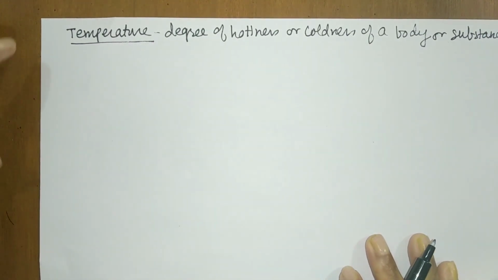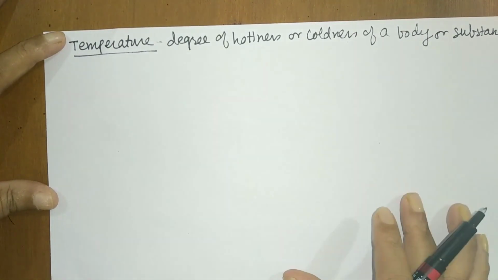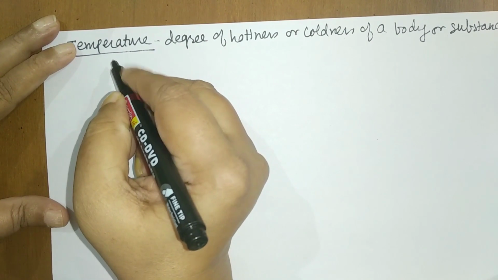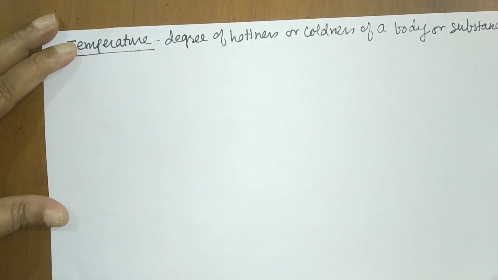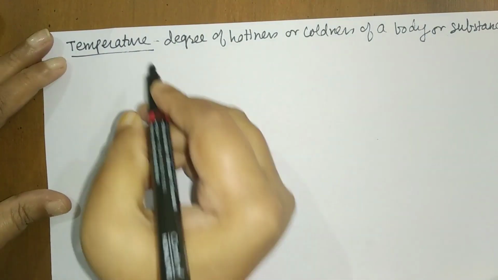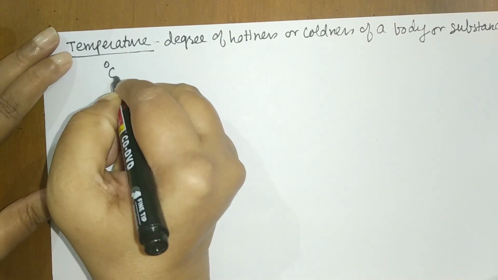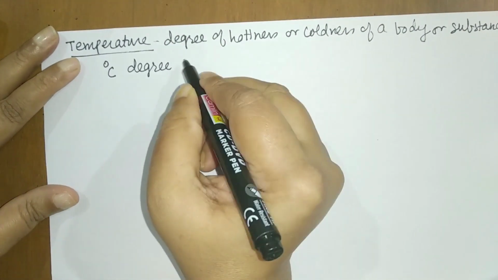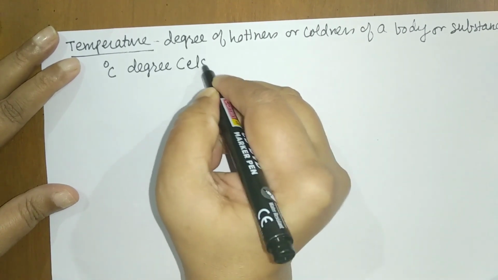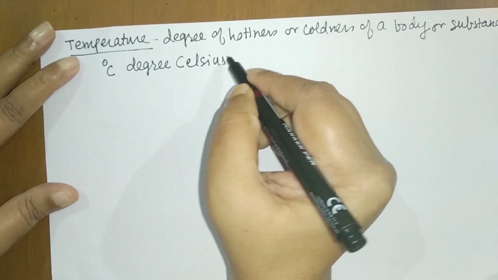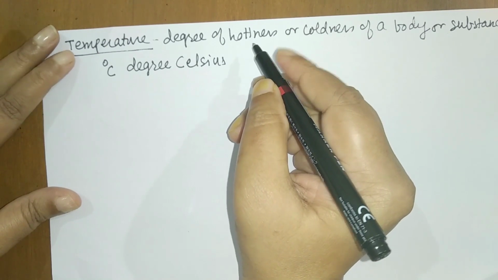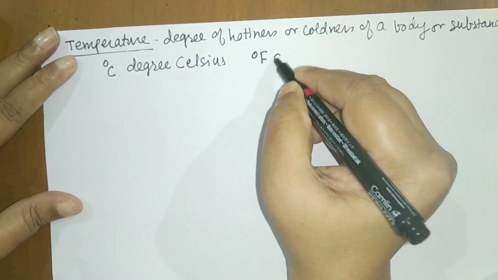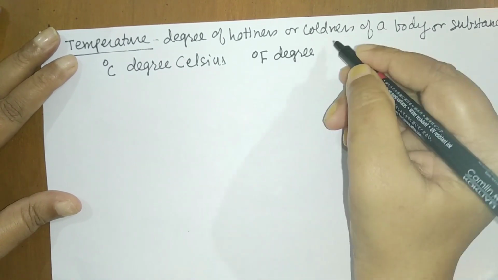Now usually for temperature we use the unit degree Celsius. So how do we write that? Degree Celsius. Then you have degree Fahrenheit, so it is degree and capital F. This is called degree Fahrenheit.